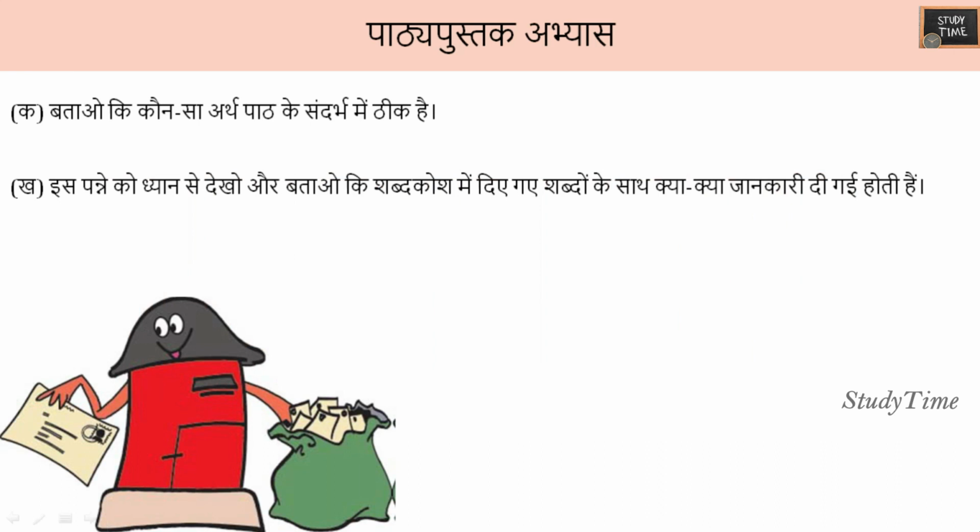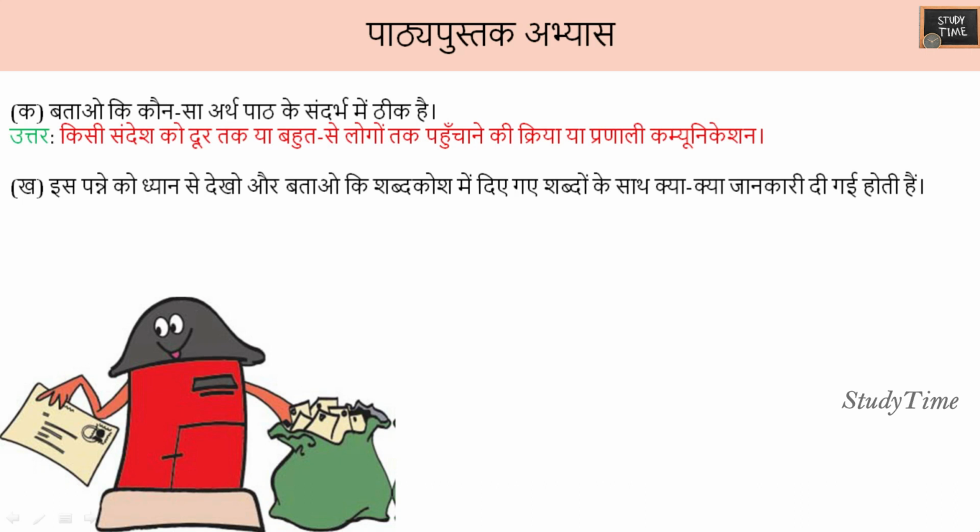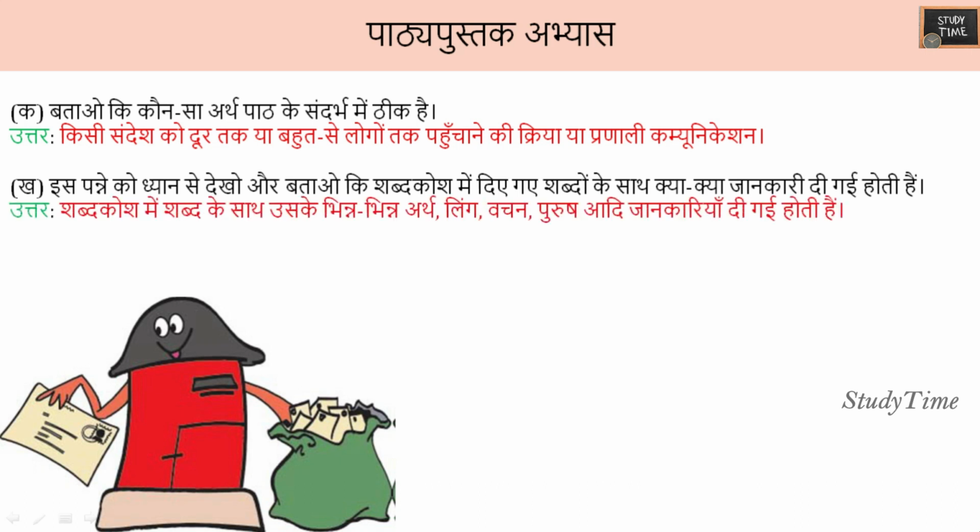State which meaning is correct in the context of the text. The act or method of conveying a message to a large number of people or over a distance is correct. Look at this page carefully and tell what information is given with the words in the dictionary. Along with the word, its different meanings, gender and other information are given.